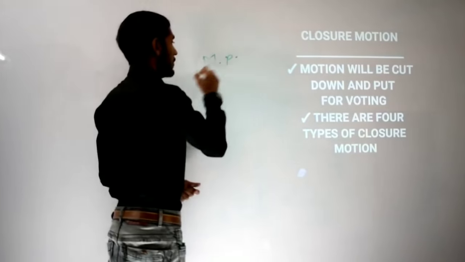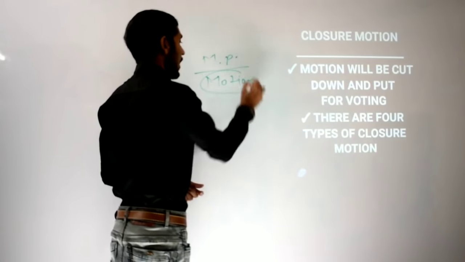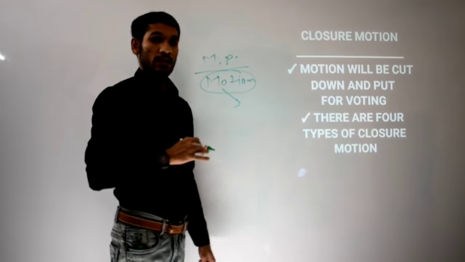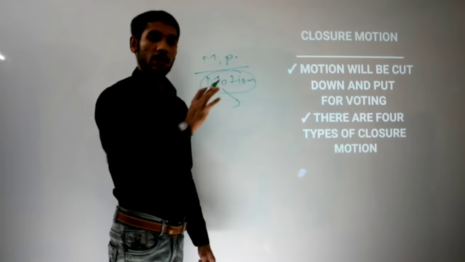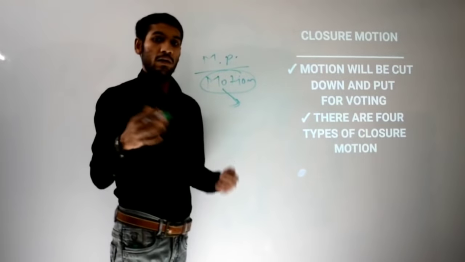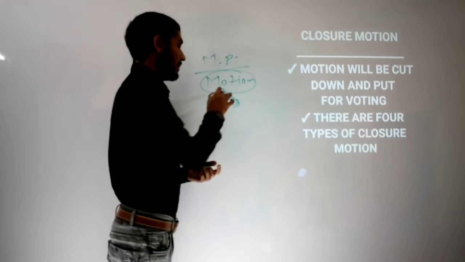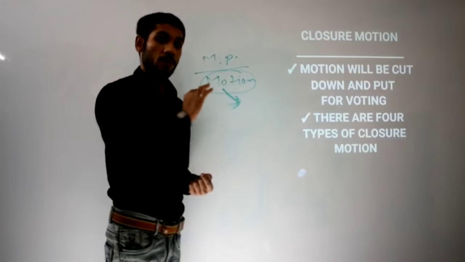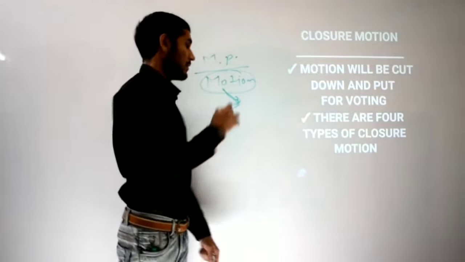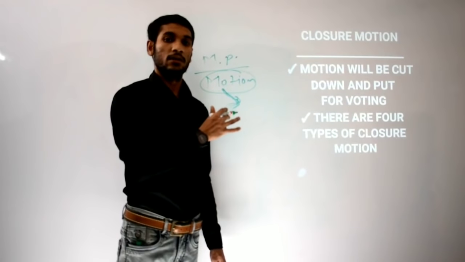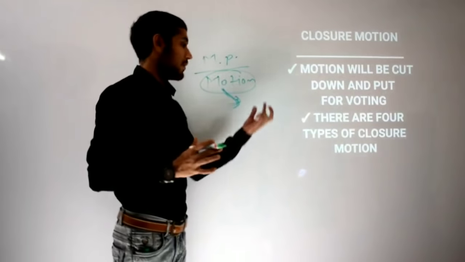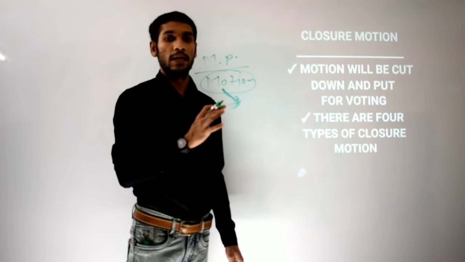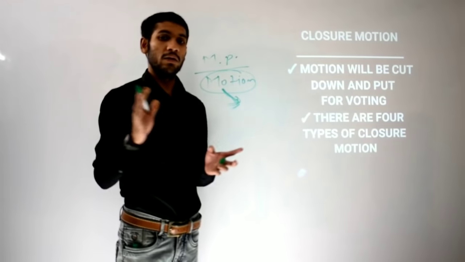If any MP feels, after the discussions and debates on any kind of motion have been going on for so long, that it doesn't actually need more discussion and debate, that now this motion should be tabled for vote without the proper discussion, because the discussion is going on so long, even after 5, 6, 7, 8 hours, and not giving the result, even after that, they will see that it should be put to voting but the debate is going on.